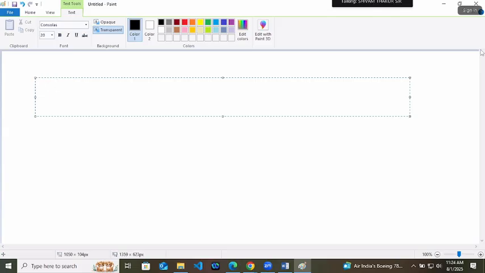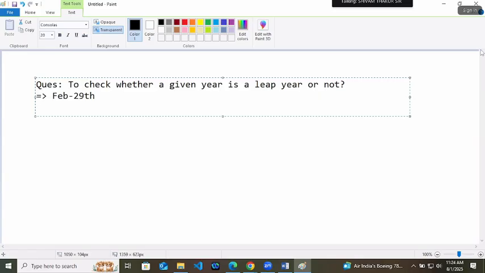What is the question? Write it on a notepad, on pen and paper, anywhere: to check the leap year. Question: to check whether a given year is a leap year or not. For that, at first, you should have the knowledge of leap years. Generally, leap years are those which have 29 days in February. That is a leap year. Means they are having 366 days. Yesterday, I told one thing. One of our prime ministers has a birthday on 29th Feb. Who?